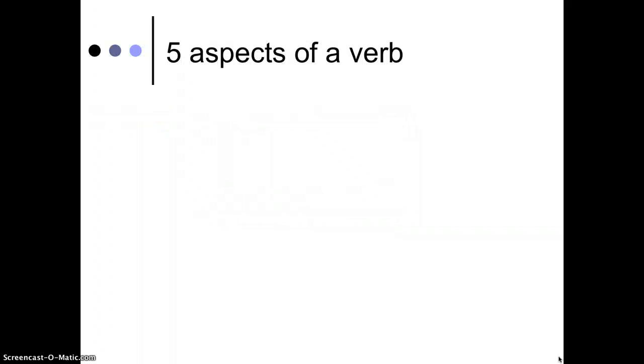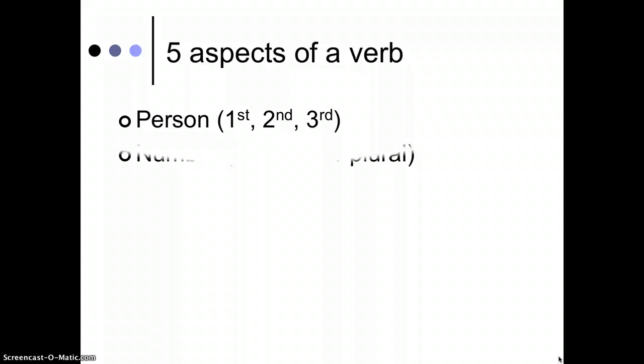So the first thing you got to understand is that when we talk about a verb, it actually has 5 different aspects or 5 different parts of it that we can describe. We can describe the person, first, second, or third. So am I speaking? Are you talking? Are we talking about somebody else? There will also be number. Is the subject singular or plural?